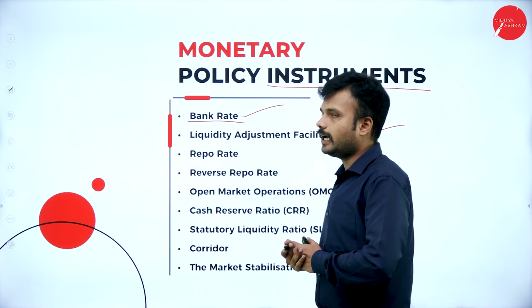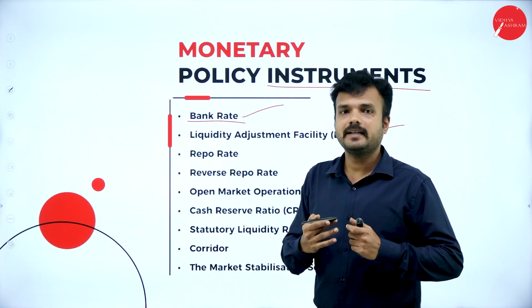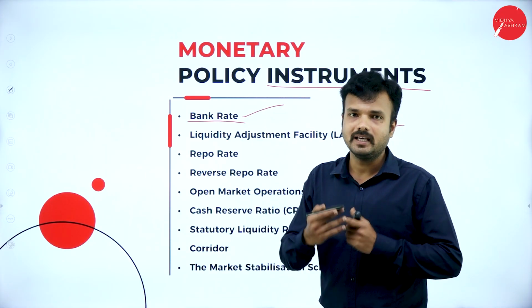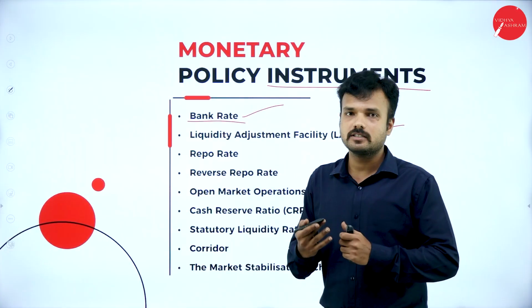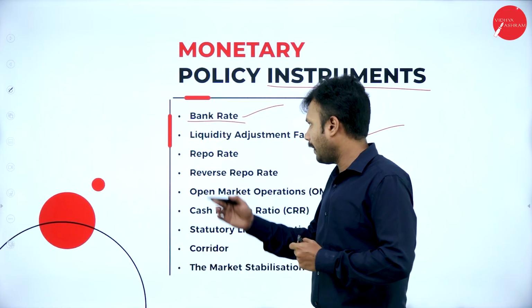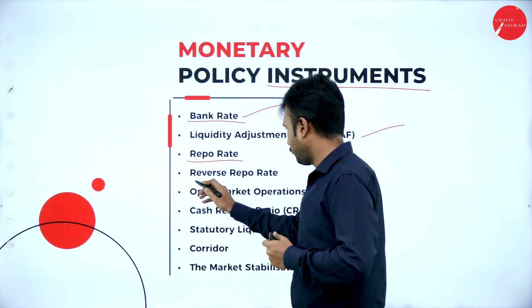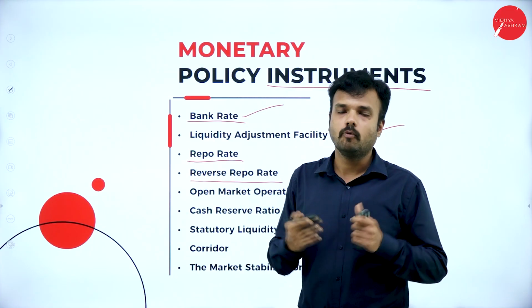Liquidity adjustment facility. The Reserve Bank of India has the complete authority to manage the routine fluctuations or variations that happen in our economy, using two tools. Number 1, repo rate. Number 2, reverse repo rate. What is repo rate?